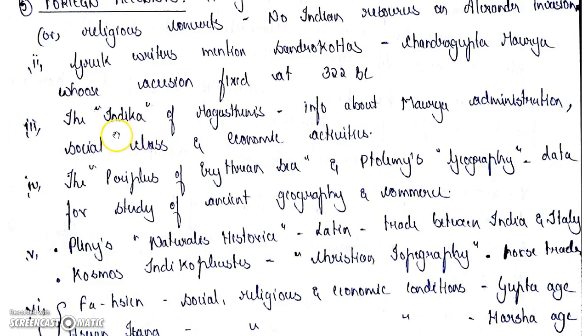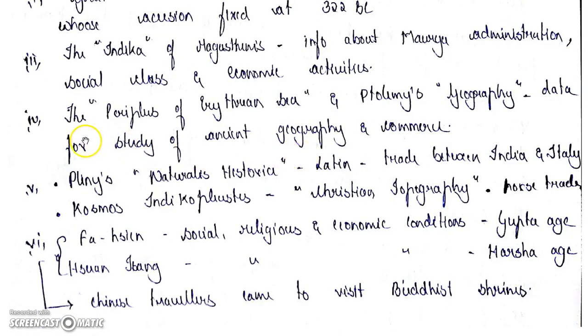Then also the Indica of Megasthenes, who came to the court of Chandragupta Maurya. He wrote the Indica, and this account gives information about the Maurya administration, social classes, and the economic activities. Then also the Periplus of the Erythraean Sea and Ptolemy's Geography. These two books give the data for the study of ancient geography and commerce.